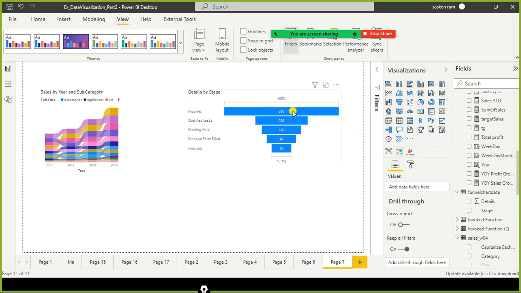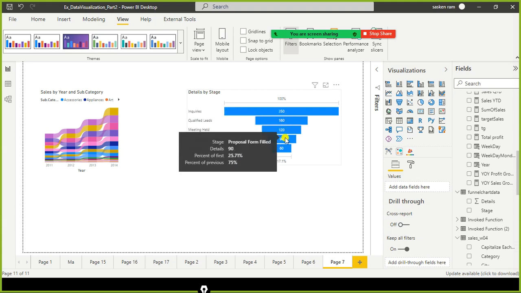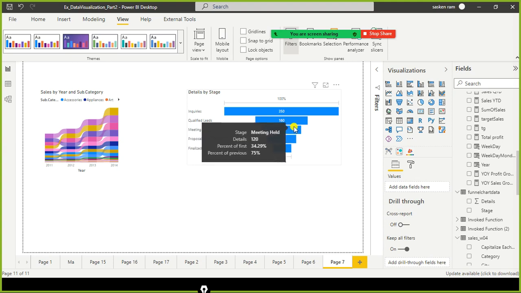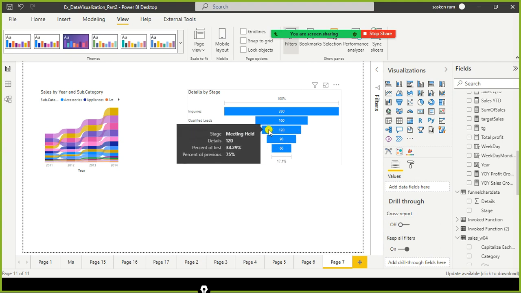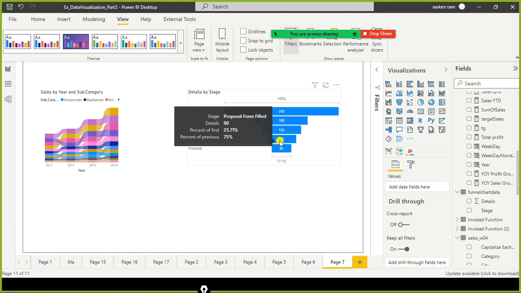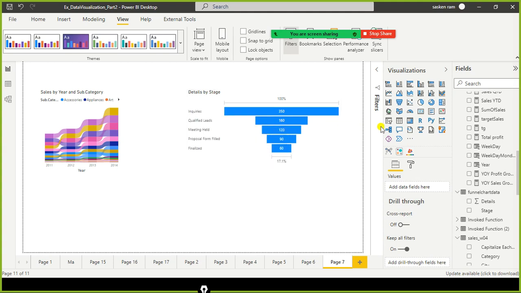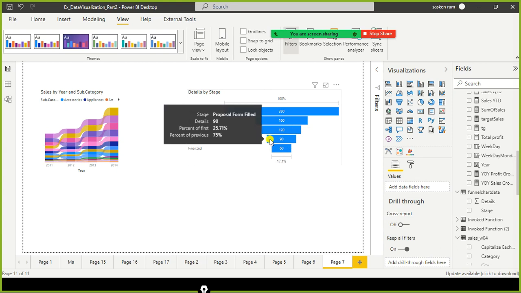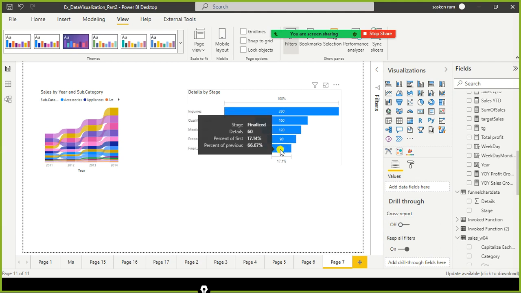So we are also qualifying the leads. We say, hey, this guy is expecting so and so feature, our product is not giving it, hence these customers will not be a potential customer for us. So we are qualifying the leads. Out of 350, we qualified 160 leads. And next, out of the qualified leads, 120 customers attended the webinar we conducted, and out of which 90 customers filled the proposal. And finally 60 customers made the payment, they subscribed for your product.